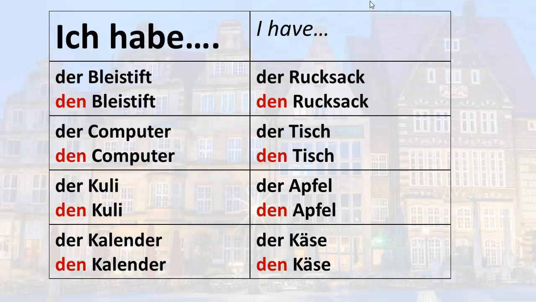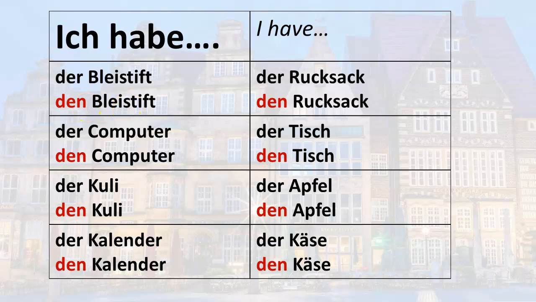So, I have more examples here. Der Bleistift, the pencil. Der Computer, the computer. Der Kuli, which you already know. Der Kalender, the calendar. Der Rucksack, the backpack. Der Tisch, the table. Der Apfel, the apple. Der Käse, the cheese. Each noun on the top is in the nominative case. In other words, when it's the subject, use this form. Each noun on the bottom is in the accusative case. So, in other words, when it's the object or the thing that you have, then use that form.